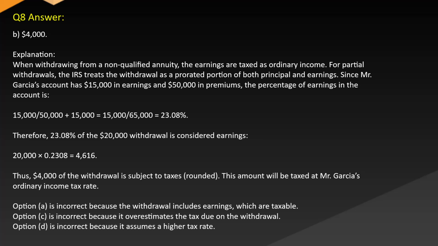20,000 x 0.2308 equals 4,616. Thus, $4,000 of the withdrawal is subject to taxes, rounded. This amount will be taxed at Mr. Garcia's ordinary income tax rate. Option A is incorrect because the withdrawal includes earnings, which are taxable. Option C is incorrect because it overestimates the tax due on the withdrawal. Option D is incorrect because it assumes a higher tax rate.